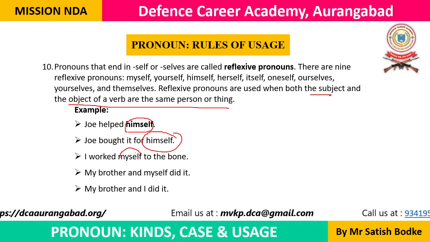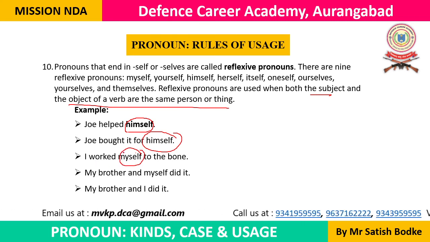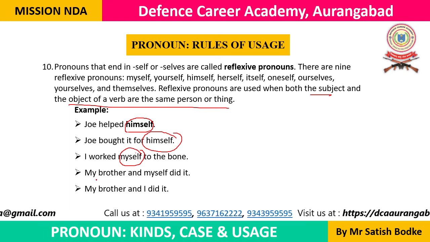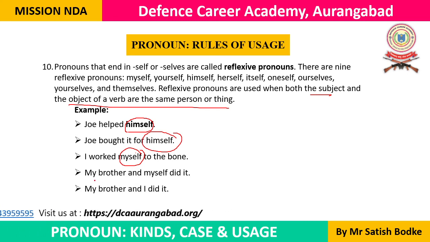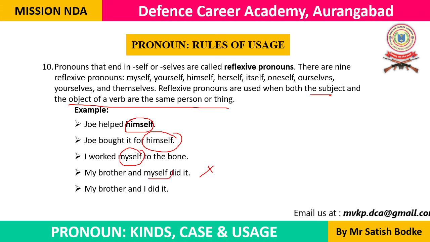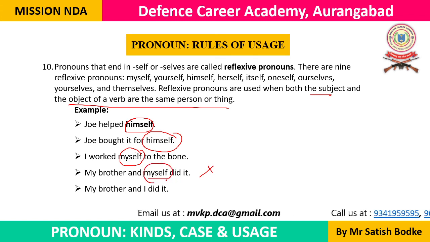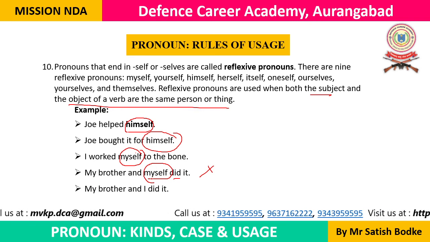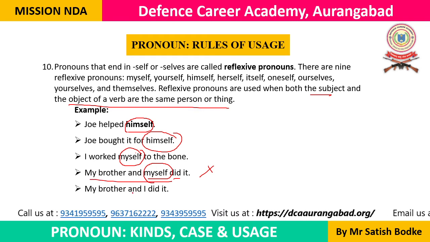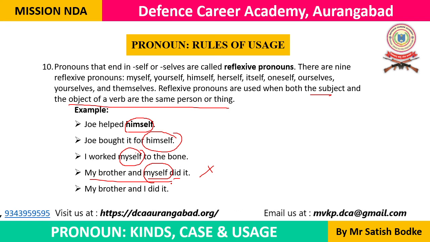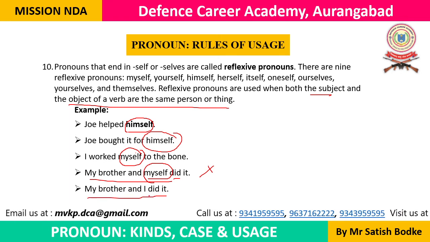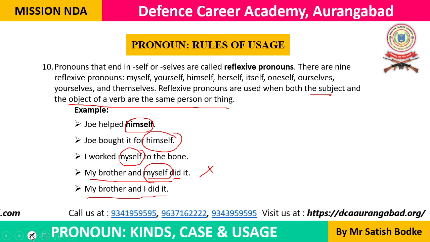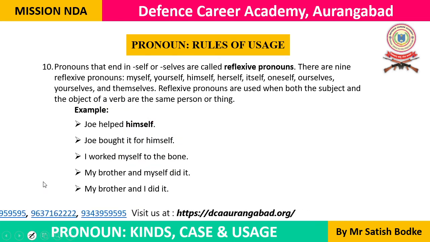I worked myself to the bone. मैंने खुद काम किया है ना. I worked myself. My brother and myself did it. So here this is incorrect. My brother and I did it. So don't use the reflexive pronoun as the subject of a verb. Here the verb is did, and we are using this reflexive pronoun as the subject, and this is incorrect. We don't use a reflexive pronoun as the subject. The correct sentence would be my brother and I did it. I is a nominative case which can be used as the subject of the verb. So this was rule number 10.